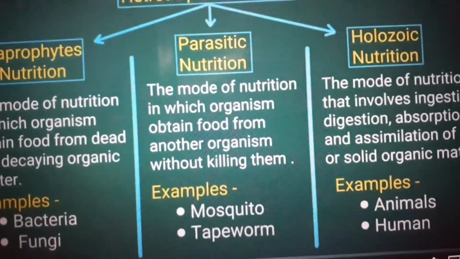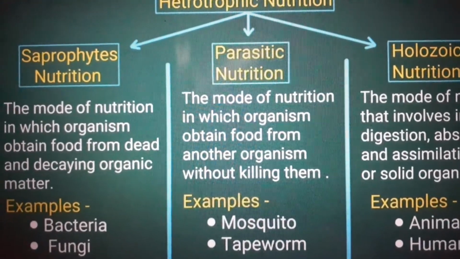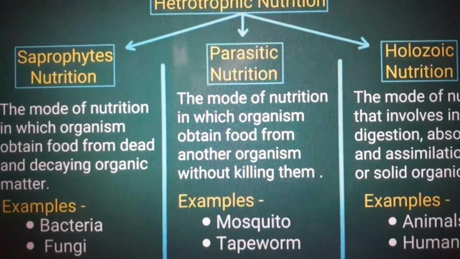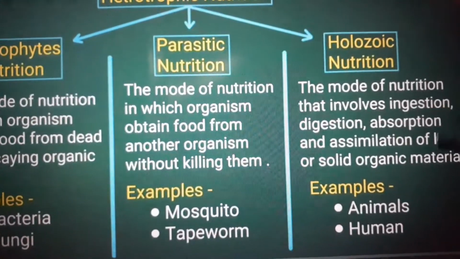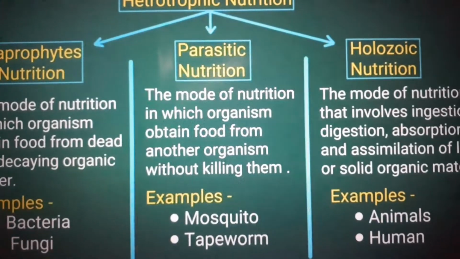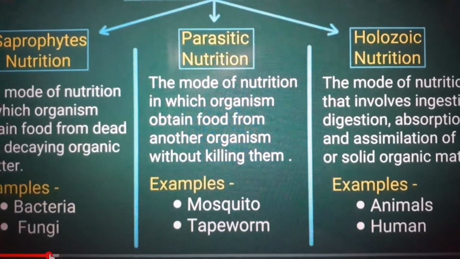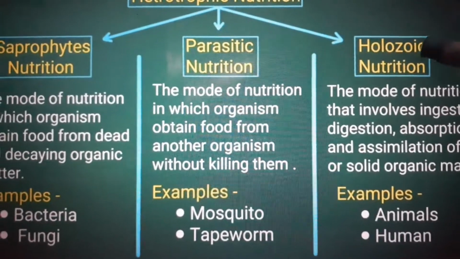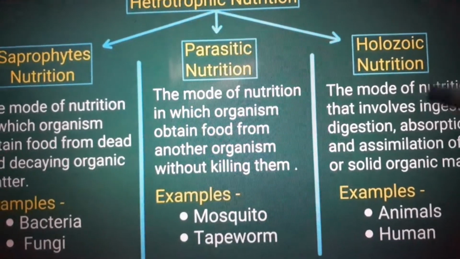Parasitic nutrition is the mode of nutrition in which the organism obtains food from another organism without killing it. For example, mosquito, tapeworm, leech and cuscuta plant. Holozoic nutrition is the mode of nutrition that involves ingestion, digestion, absorption, assimilation, and intake of solid organic matter. Good examples of holozoic nutrition are animals, human beings, and also amoeba.